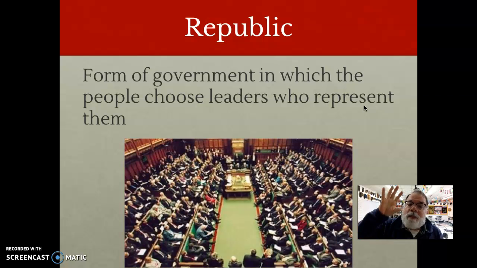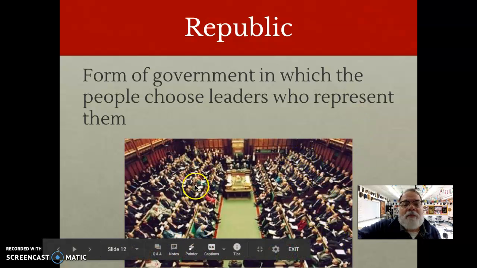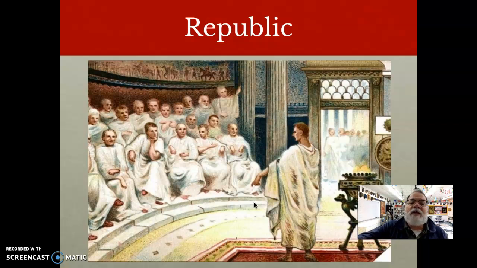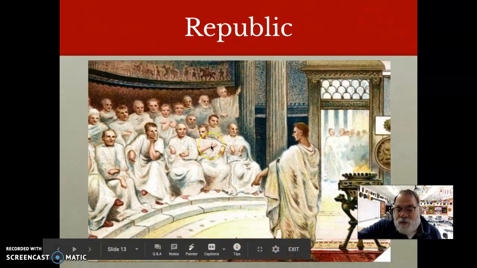A republic is a form of government in which the people choose leaders who represent them. We, the United States, we're a republic. You could also say we're a representative democracy. We're not a full democracy, but no countries are these days. So these are all leaders who were chosen by people to represent them. This is the Parliament of the United Kingdom. Here we see the Roman Senate. And in this Roman Senate, these guys are making decisions for the people.